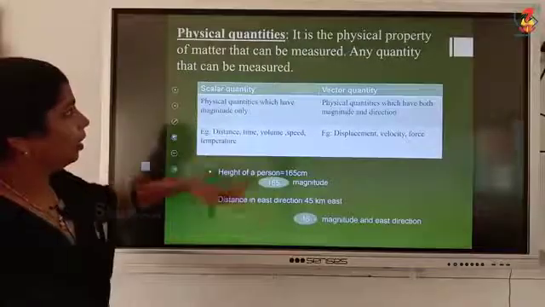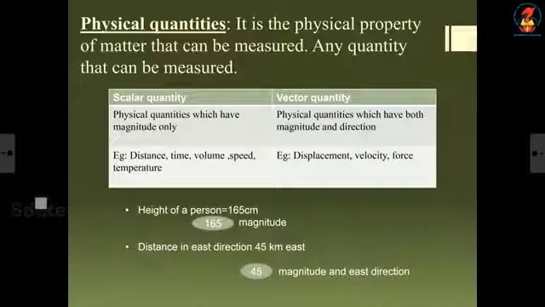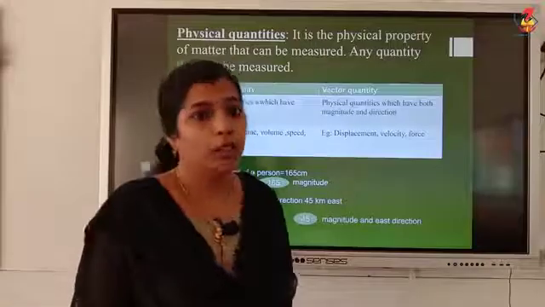Now, physical quantity means anything that can be measured. You can measure your height, your weight. So that can be considered as a physical quantity. A physical quantity is a physical property of matter that can be measured. Length you can measure, mass you can measure, all those things can be considered as a physical quantity. There are two types of physical quantities, scalar quantities and vector quantities.